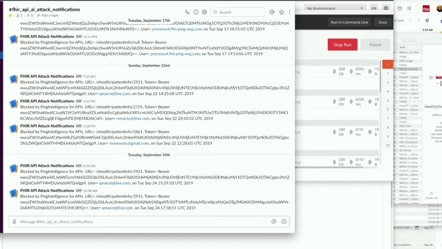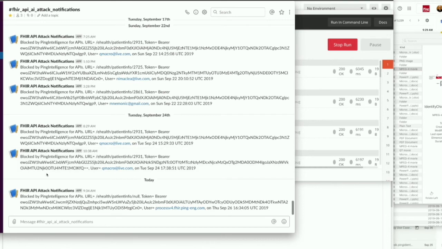And after a little while, you will see on my, I've got a special Slack channel here that is used by PingIntelligence to push notifications when an anomaly is being detected. So you can see that new notification coming, and you can see at the bottom here, we will show you which token was blocked as part of that prediction by the AI engine, and we'll also show you the user information that we dereference from the token.